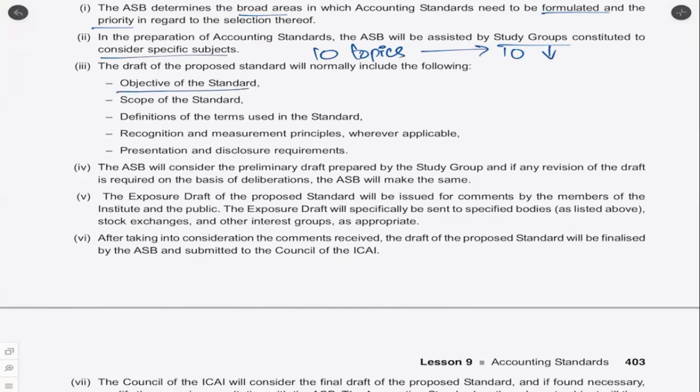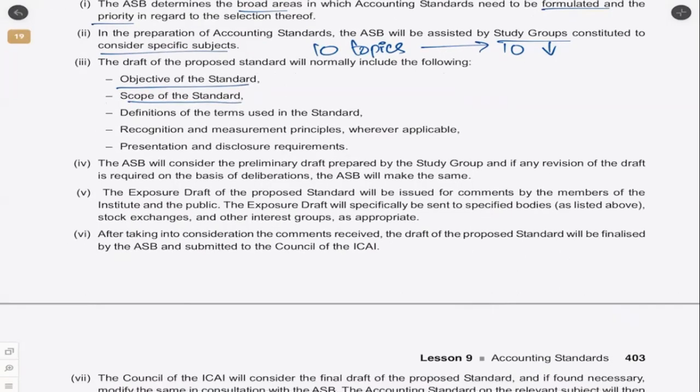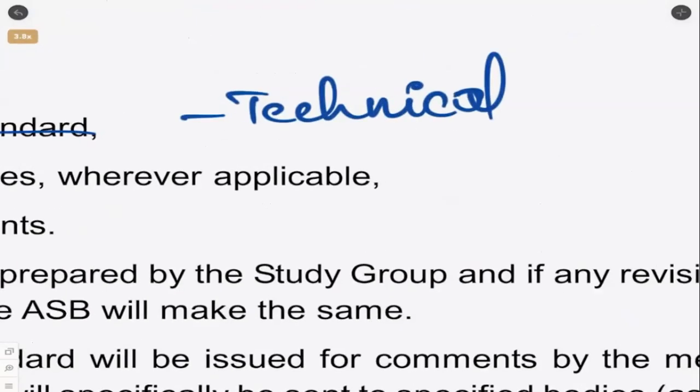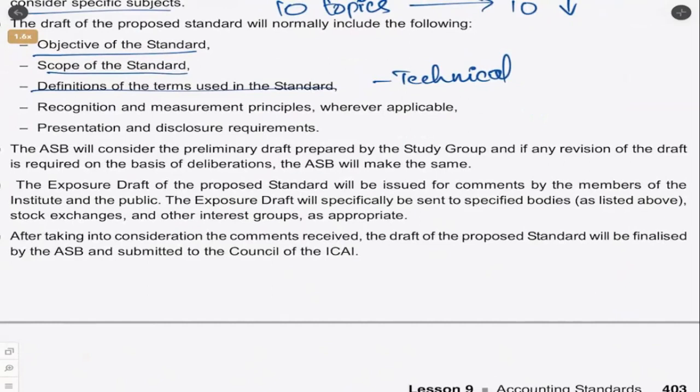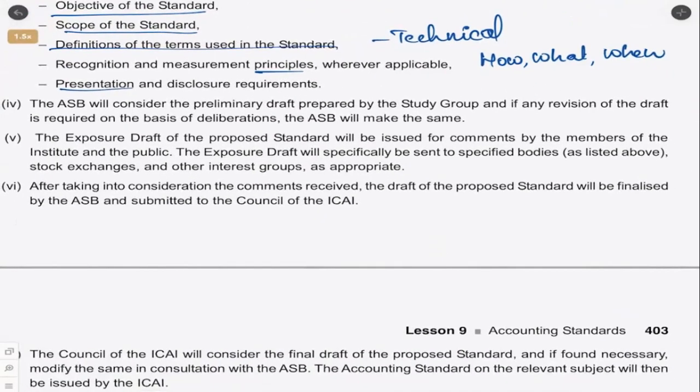Then they will prepare the draft, of course, and the draft will include all this. What is the objective of this particular standard? What it seeks to address? There should be some problem and they're probably suggesting a solution. What exactly is that objective? Then scope of the standard, how much of that particular area it covers. Then definitions of the terms used in the standard. Here we are entering the technical side of the standard. So various definitions which we'll have to consider. Then recognition and measurement principles. So how much, what exactly, and then when to recognize, all these things would be deliberated as well. Then presentation and disclosure. So what to finally show in the financial statements.